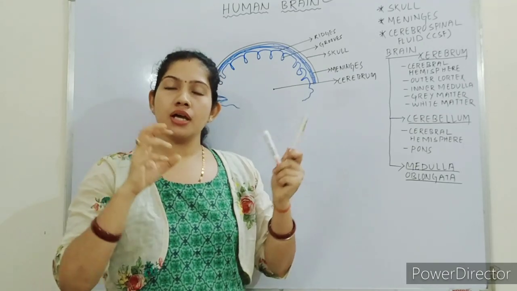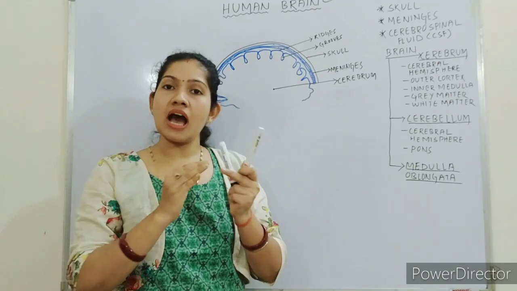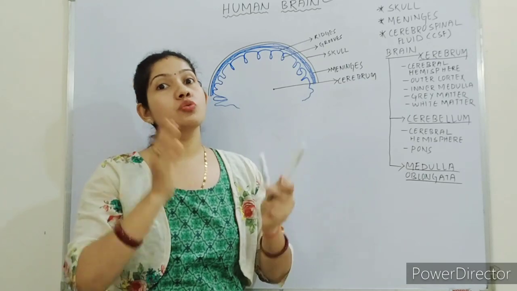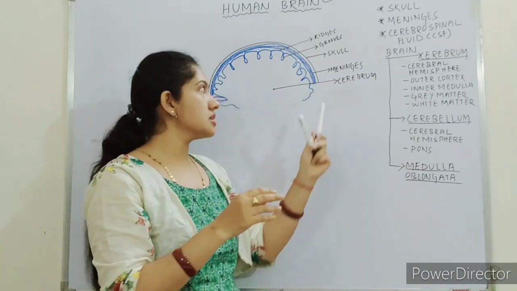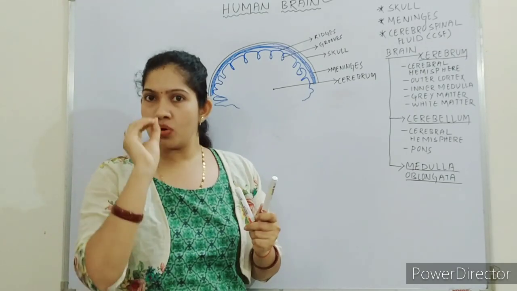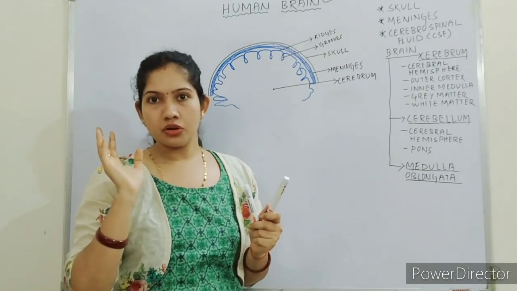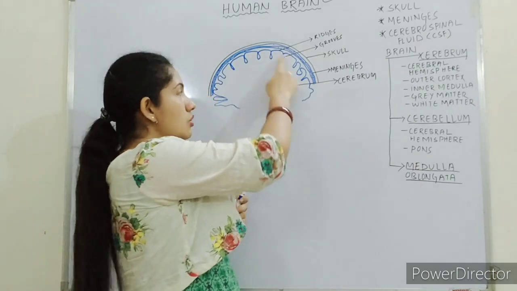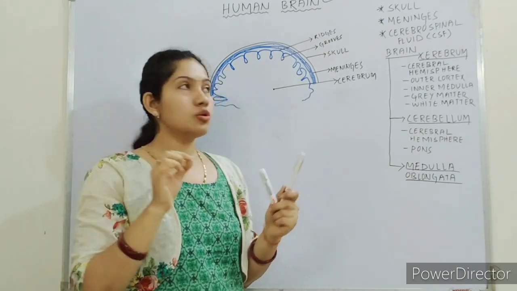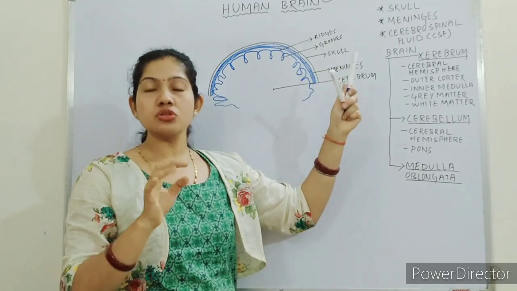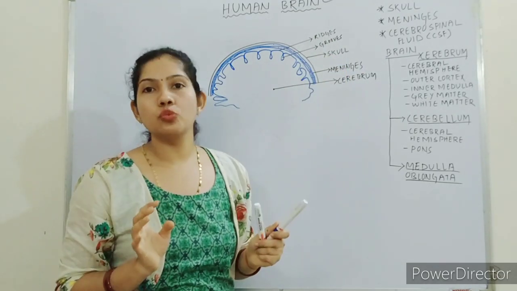These wrinkles provide a large surface area for the neurons. Only cerebrum I am talking about here. So cerebrum is not plain; it has ups and downs known as ridges and furrows, or ridges and grooves.